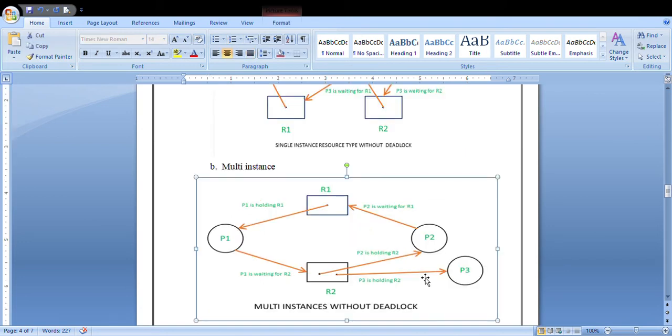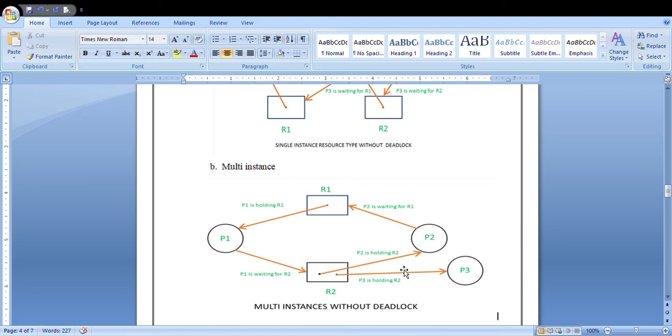And your next type of resource vertex is multi-instance. How will your multi-instance work? This diagram represents the multi-instance case but without any deadlock. What happens here? Here this is a single instance. This is a single instance.